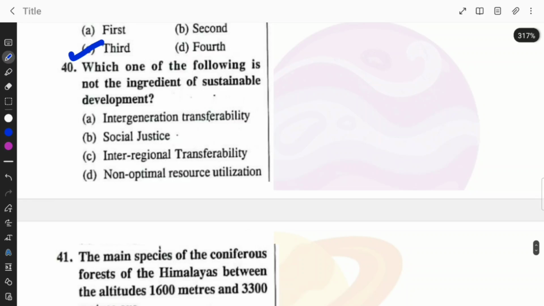Which one of the following is not the ingredient of sustainable development? Intergenerational transferability, it is. Social justice is. Interregional transferability is. Non-optimal resource utilization. Yes, so option D is the right answer here.